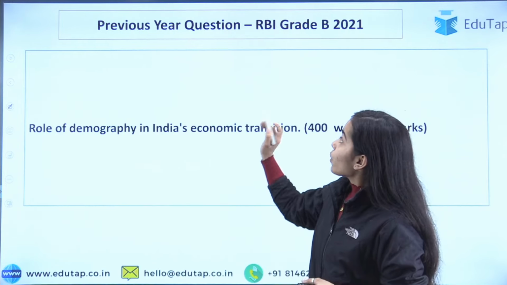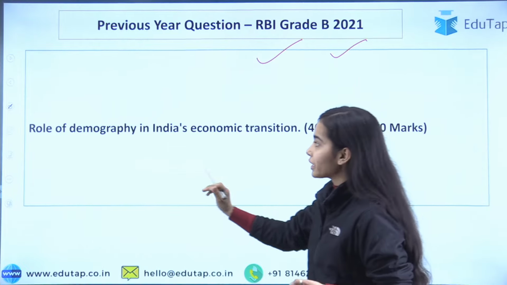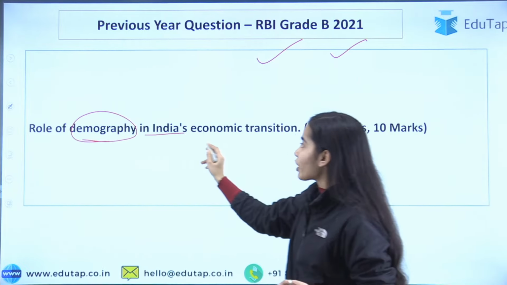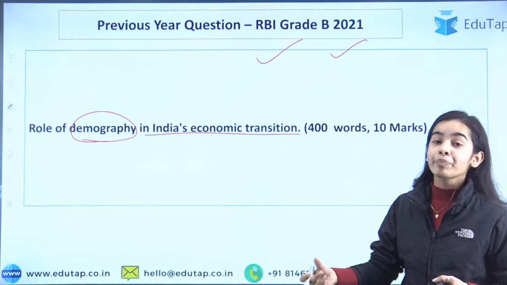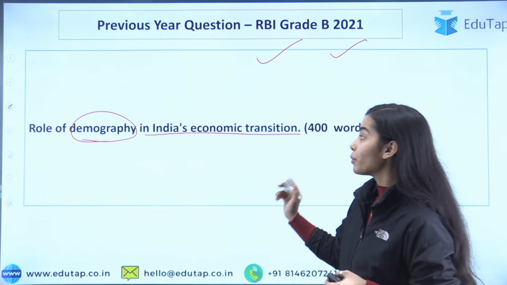As well as in RBI Grade B 2021, a question related to demography, the role of demography in India's economic transition, that was of 10 marks. So you can understand how important the topic of demography is.